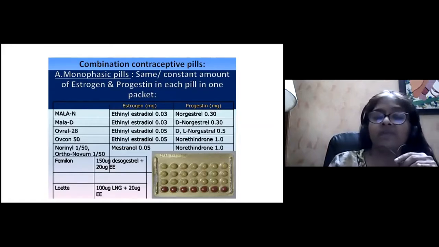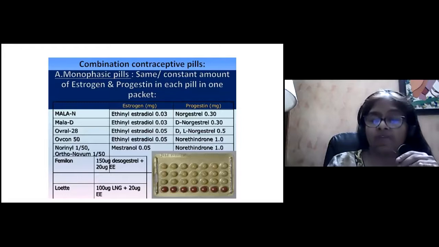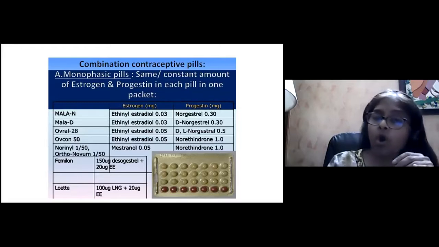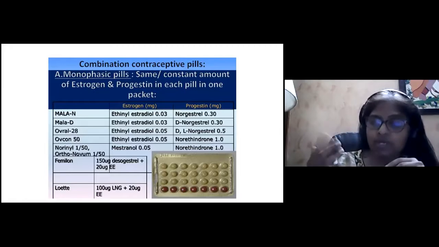In India, we get it as Mala N, Mala D, which are available in all government hospitals and government setups. Then we have Ovral, Femilon, Loette, all of which are available in the Indian market. Now, if you see the estrogen level, when they started making oral contraceptive pills, Ovral had about 50 micrograms of ethinyl estradiol. From there, we have gradually come down today to about 30 micrograms of estrogen.